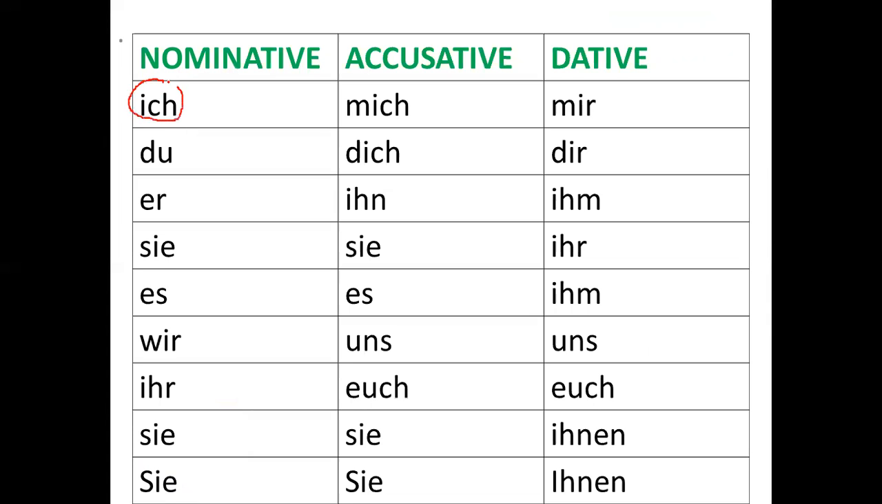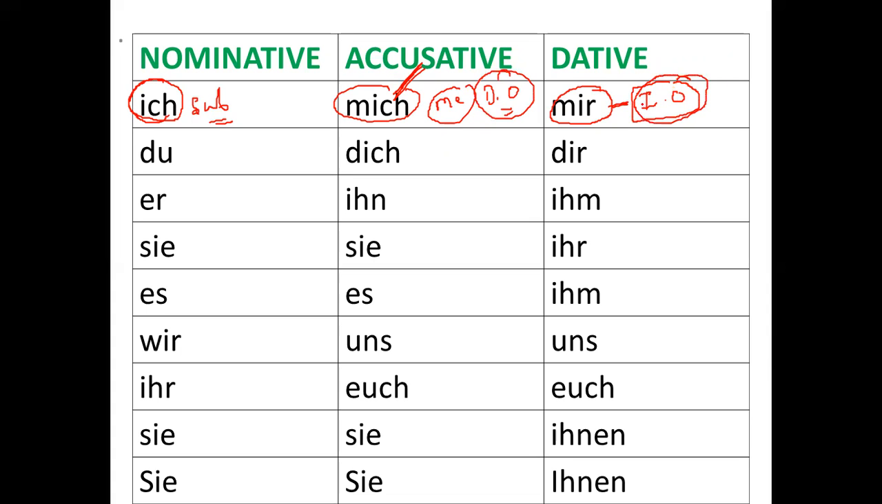This is nominative. That means we use it whenever I'm using it as a subject. But mich and mir, both we use as an object. Mich we use whenever there is an accusative object, that means if I'm using me as a direct object. But if I'm using mir, that means I'm using it as an indirect object. And if you still have any doubt between what is a direct object and what is an indirect object, I will again request you to revise the notes of dative verbs. There I have explained this in very much detail.